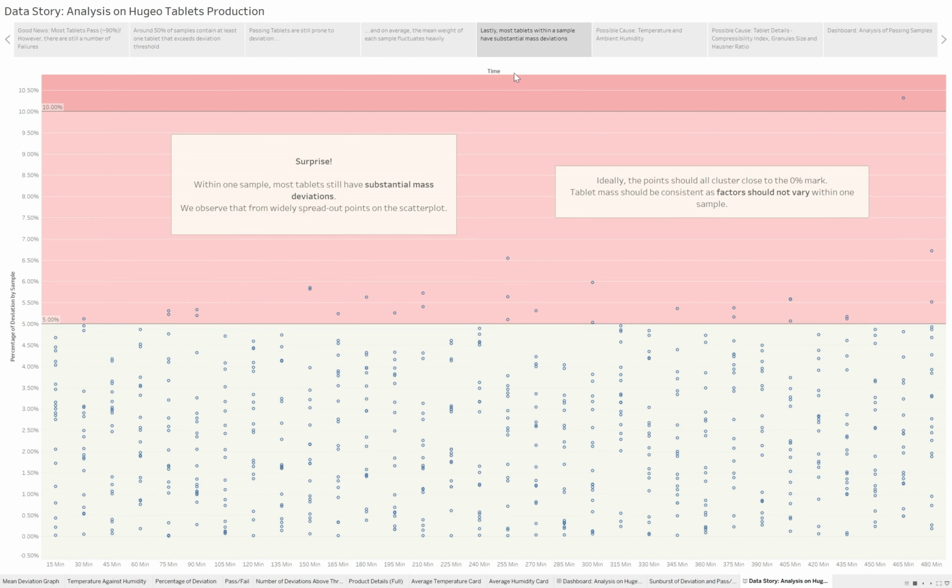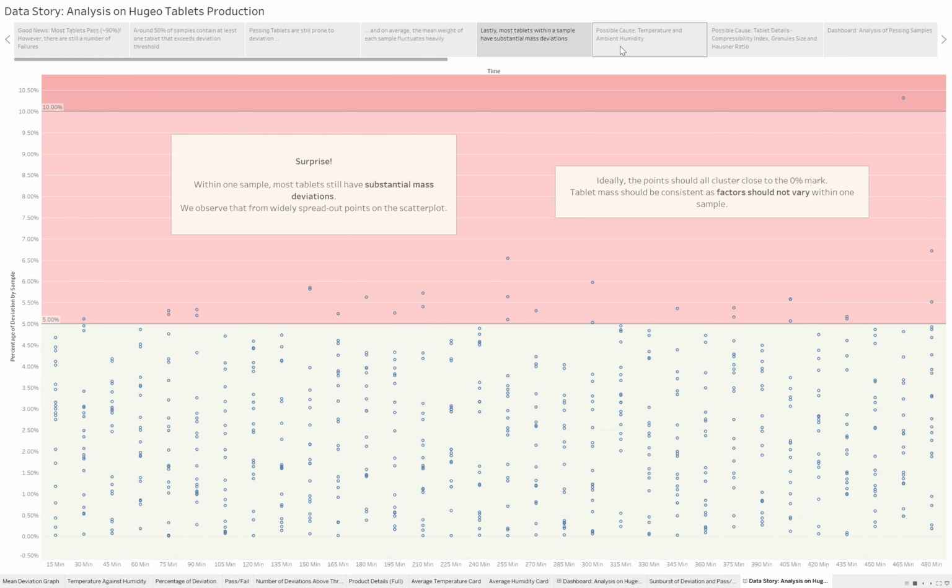Next, we have a bit of a surprise here in this scatter chart of individual tablet deviations by time, as we find that even for time periods where all the tablets pass, the deviations between them are still fairly high. Ideally, they should all cluster towards the 0 to 1% range, but in this case, it's quite scattered.